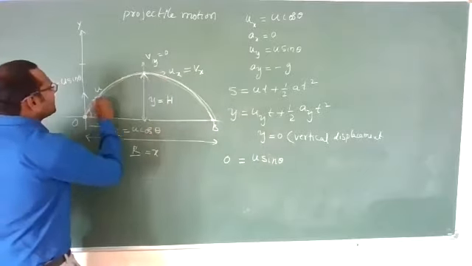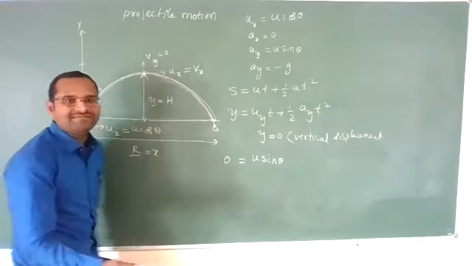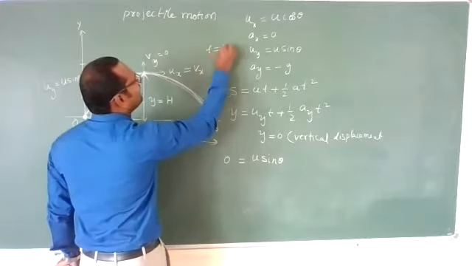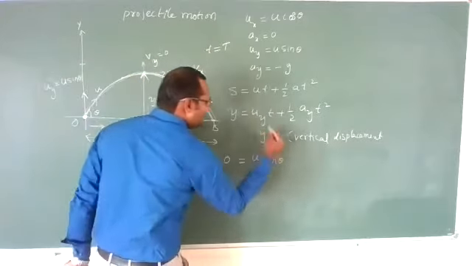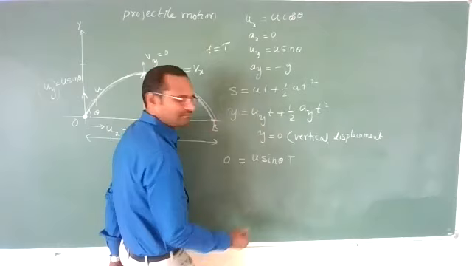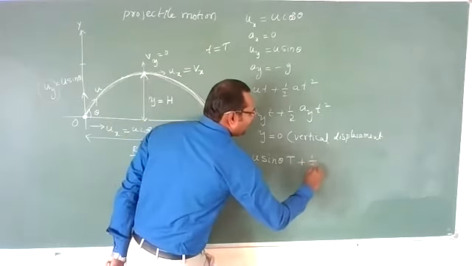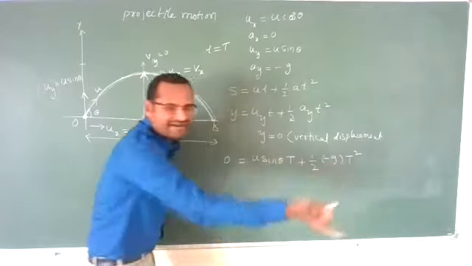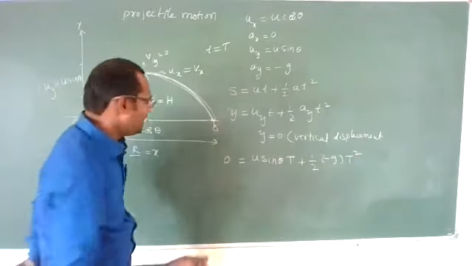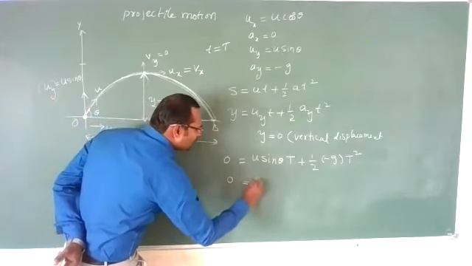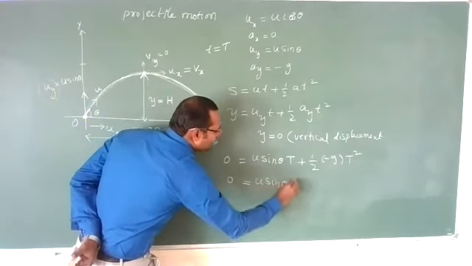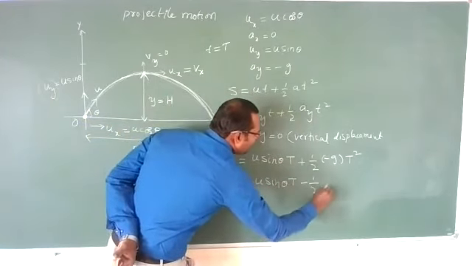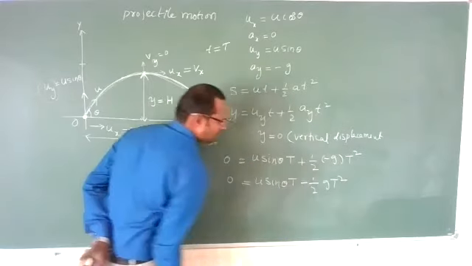For making this displacement 0, let us imagine it takes a time t equal to capital T, the time of flight. Then small t becomes capital T. So you can write 0 is equal to u sin theta into T minus half g T square.